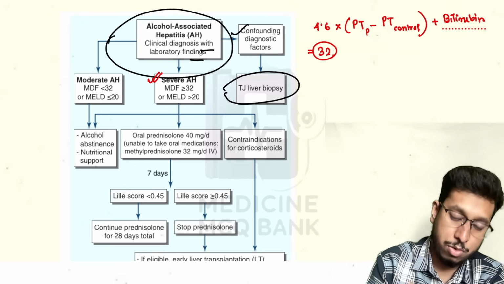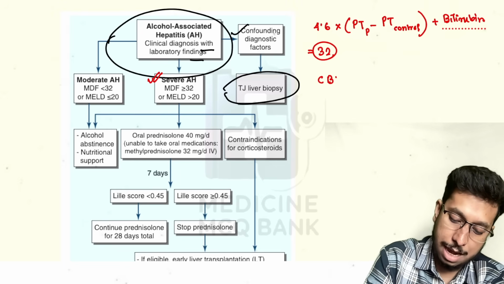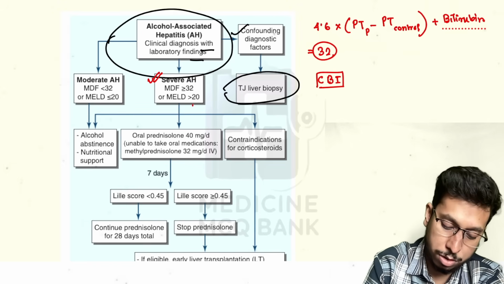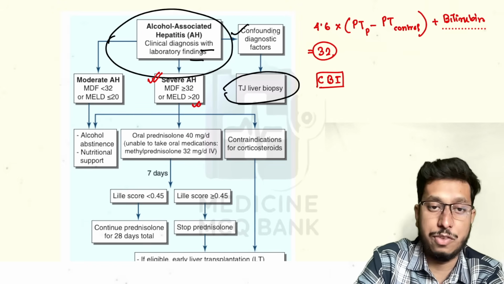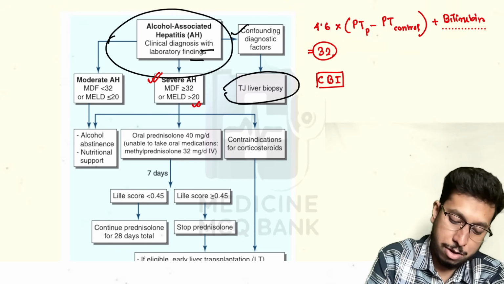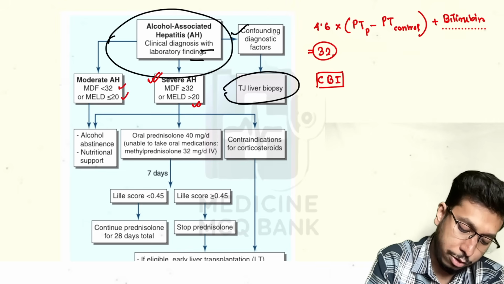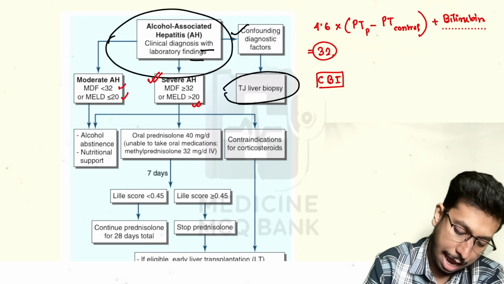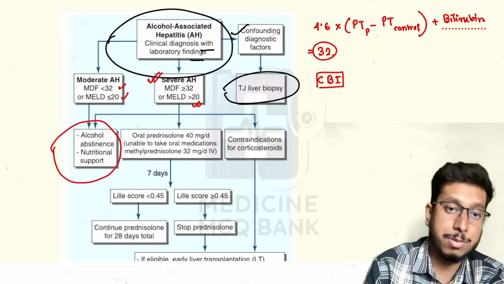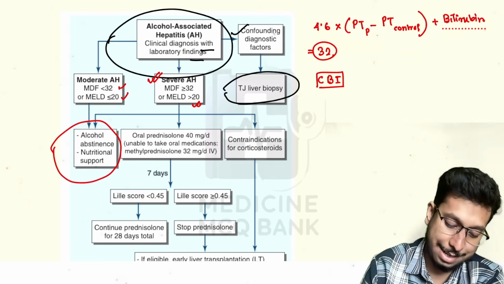Now, how is the MELD score calculated? It is calculated based on creatinine, bilirubin, and INR. Okay, CBI: creatinine, bilirubin, and INR. If MELD score is more than 20, it also suggests severe alcoholic hepatitis. So check for MDF and MELD score. If either is more than 32 or 20, it is severe; MDF less than 32 and MELD less than 20 is moderate. In case of moderate, alcohol abstinence is advised and nutritional support is given. Only alcohol abstinence has this proven role compared to any other drug, because it reverses the disease in such cases.